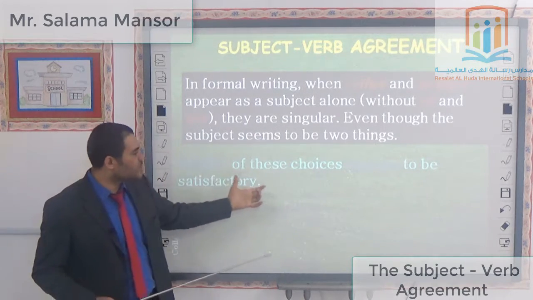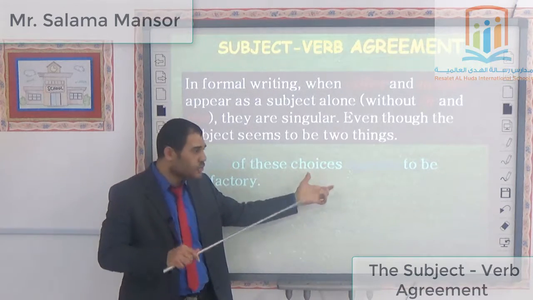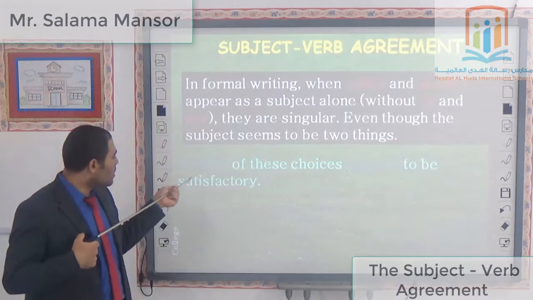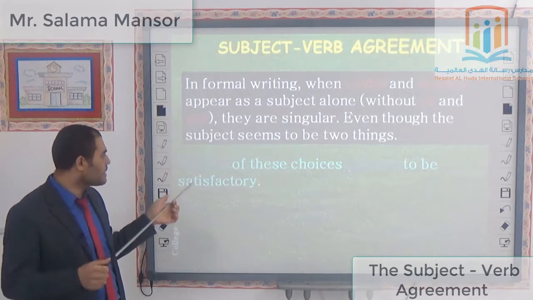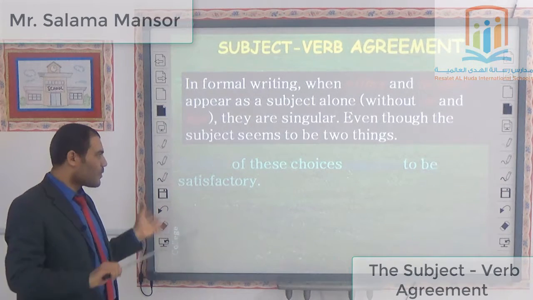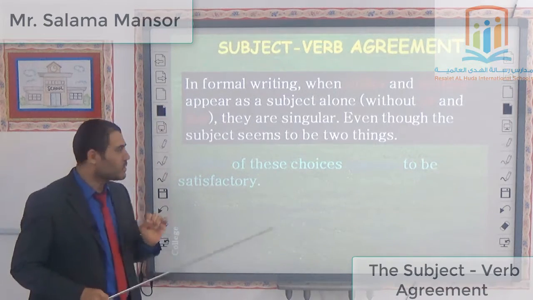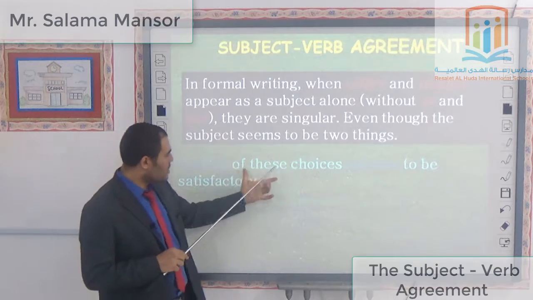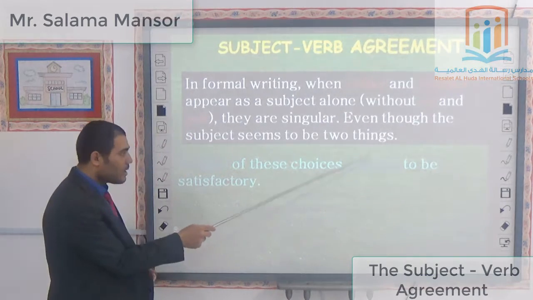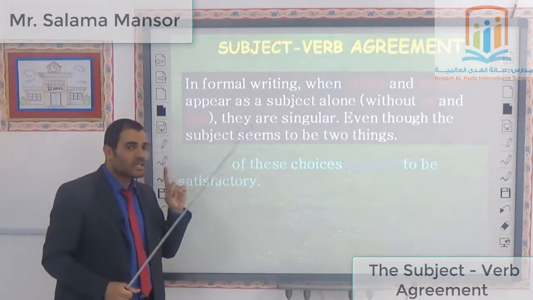Neither of these choices. Choices here is plural, I know. But the word neither comes in the sentence without or or nor, so I must deal with it as singular. Neither of these choices appears with an s, which indicates that neither here is singular.